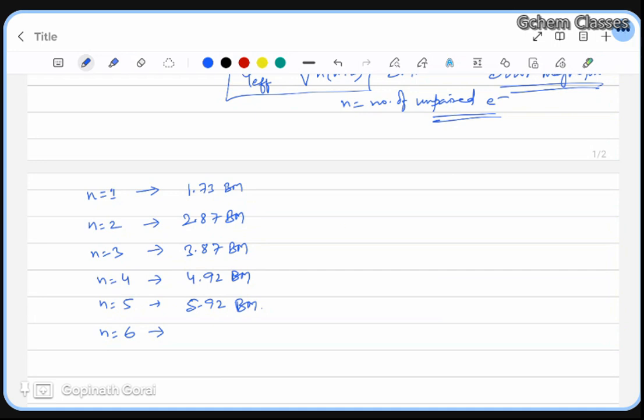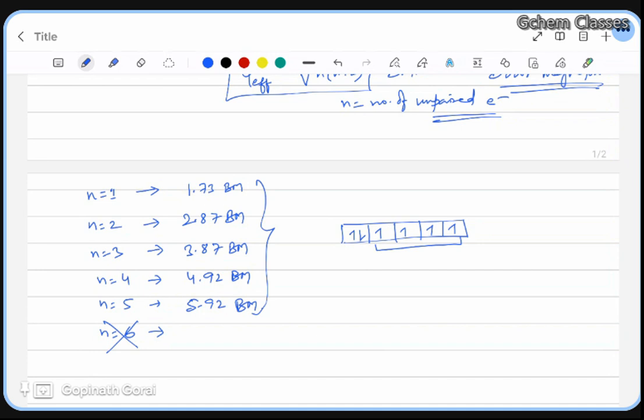Now, see, this is your d orbital, 1, 2, 3, 4, 5. If one unpaired electron, 1.73. If two unpaired electrons, 2.87. If three unpaired electrons, 3.87. If four unpaired electrons, 4.92. If five unpaired electrons, 5.92. Now, for six, there is no position. If you write the sixth one, you are left with four unpaired electrons. So there is no n equal to 6 that we calculate over here. Understood? Only this much will be there, not more. That's why only these five values are there.